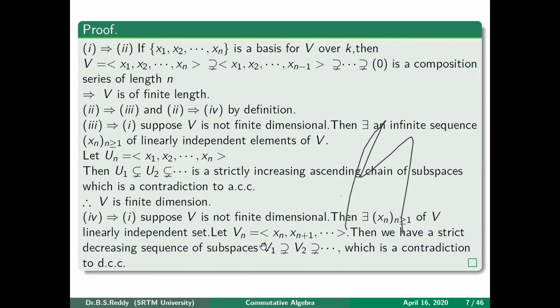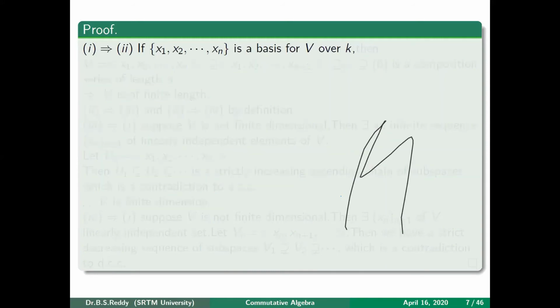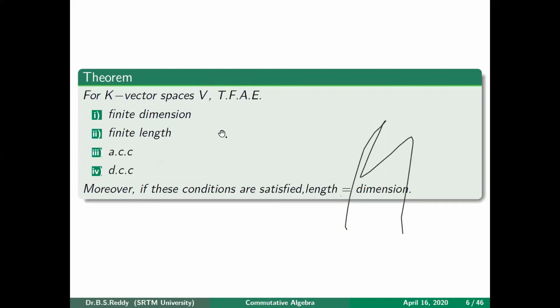So you can see that V1 strictly contains V2 and V2 strictly contains V3, and this is a decreasing sequence which never stops. This contradicts our DCC condition, which proves that V cannot be infinite dimensional. Whenever it has the DCC condition, V has to be finite dimensional. That concludes the proof that if V is a finite dimensional vector space, then it is of finite length, it satisfies ACC as well as DCC, and the dimension of V is its length.